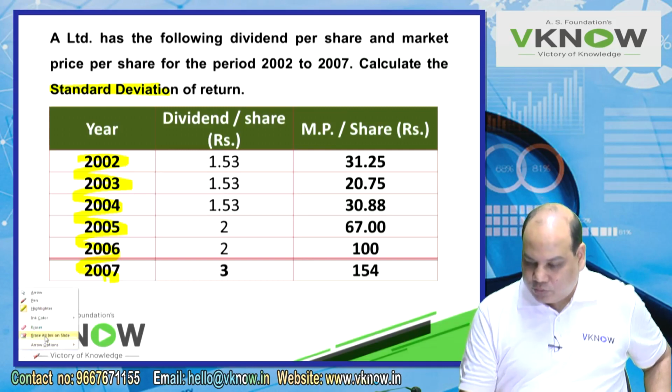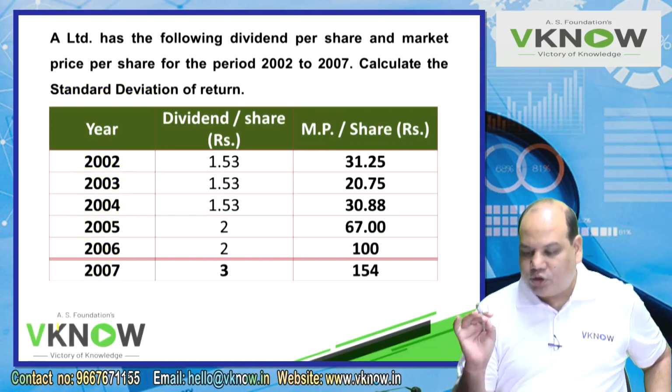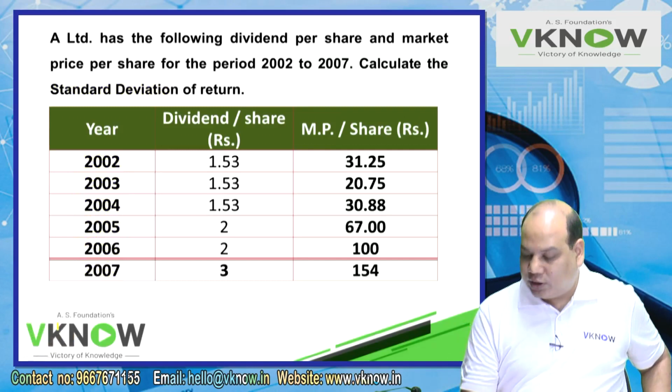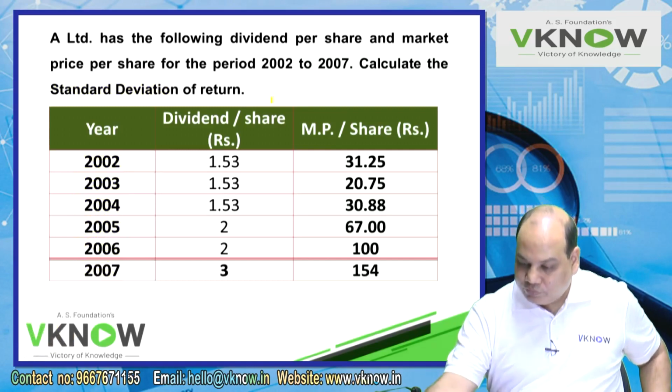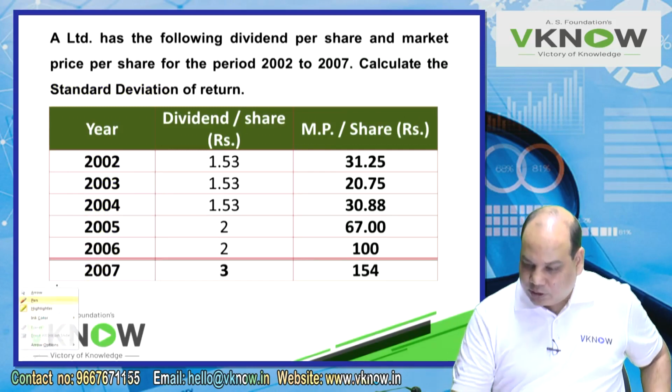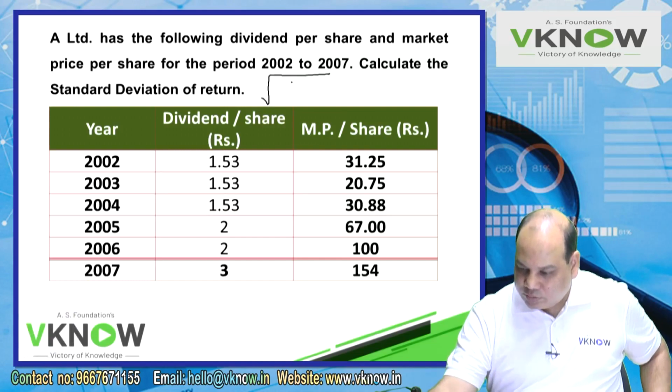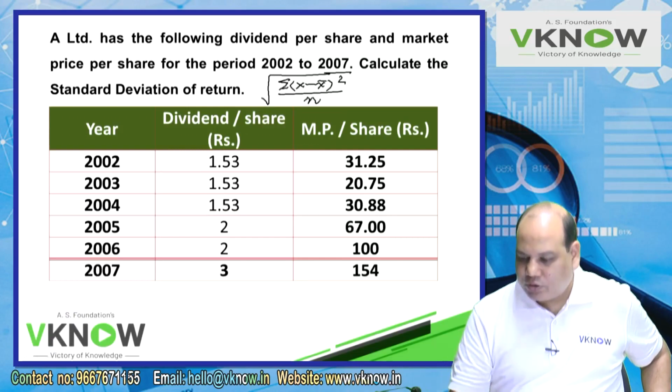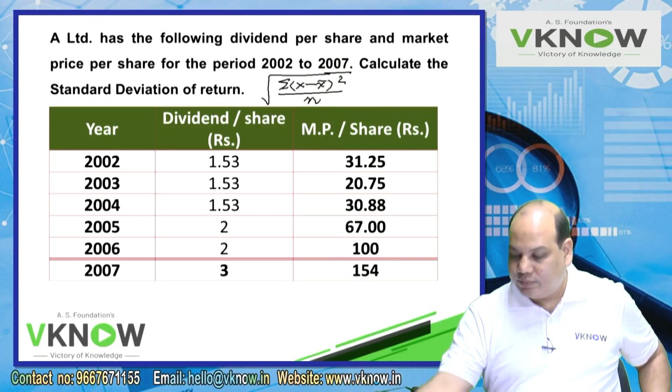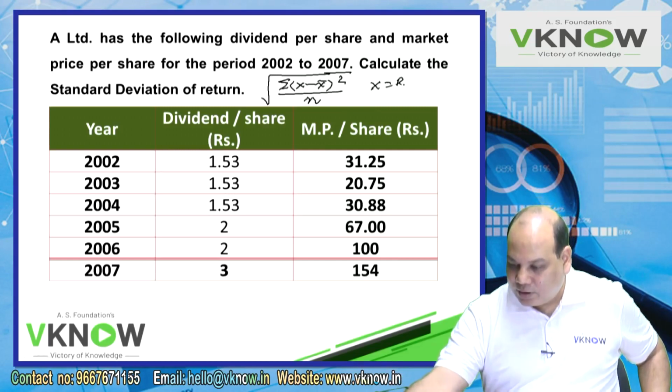First you have to understand which formula will be applied for standard deviation in this problem. We will apply the formula under root summation (x minus x bar) square upon n. X means return and x bar means average return.